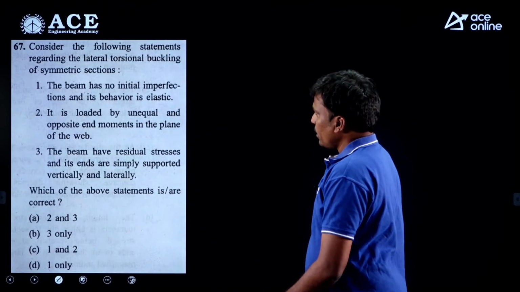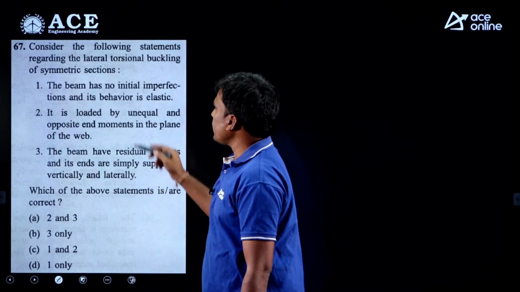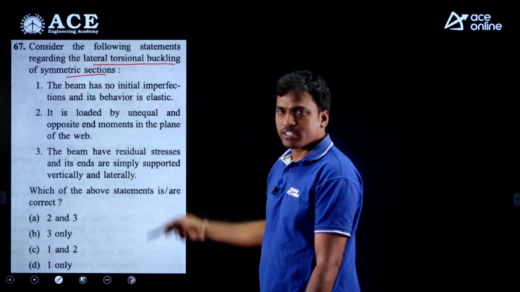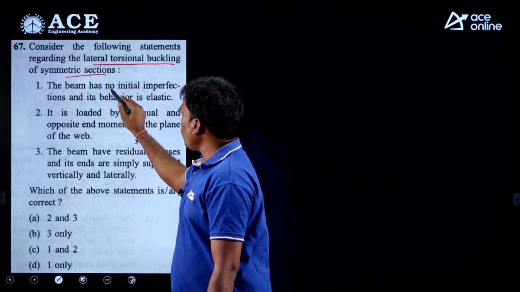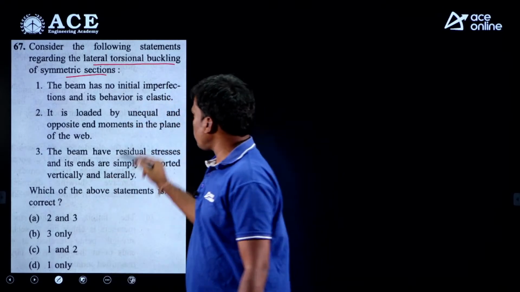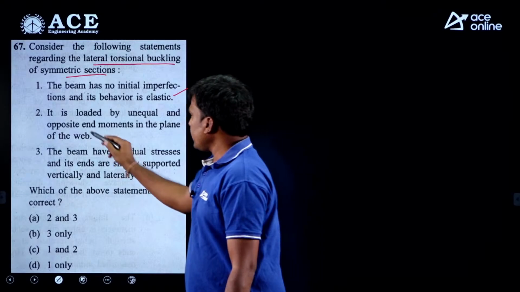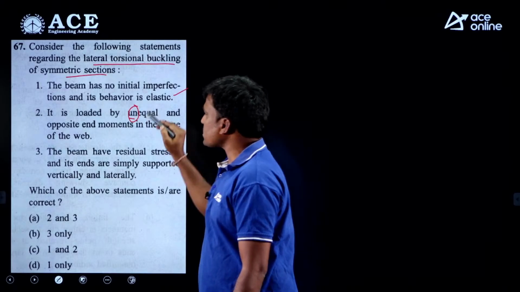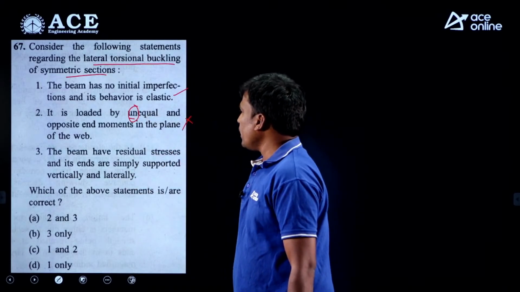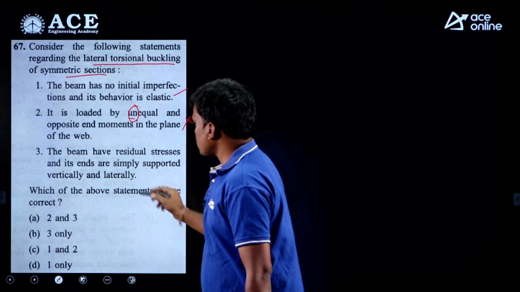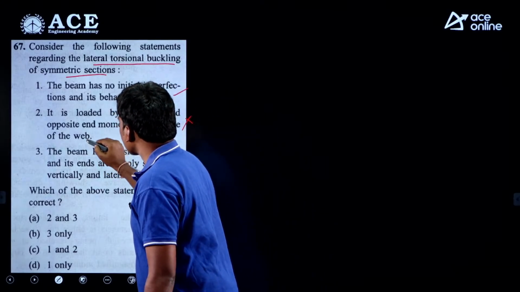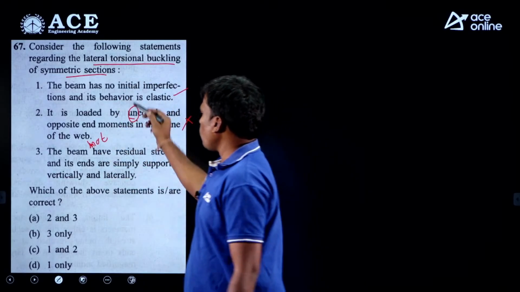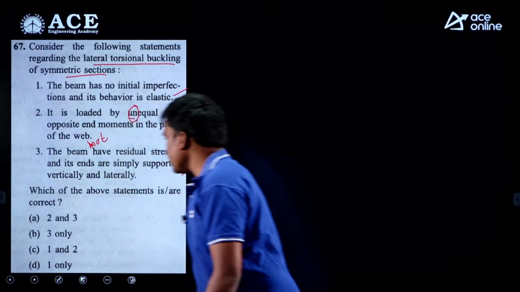Next, consider the following statements regarding the lateral torsional buckling of symmetric section. These are the assumptions. The beam has no initial imperfection. Yes, this assumption is correct. And it is loaded by unequal angle. No, this is equal angle, not unequal. This is wrong. Next, the beam has residual stresses. The beam will not have residual stresses. This is the assumption. Only one is correct, that is option D.